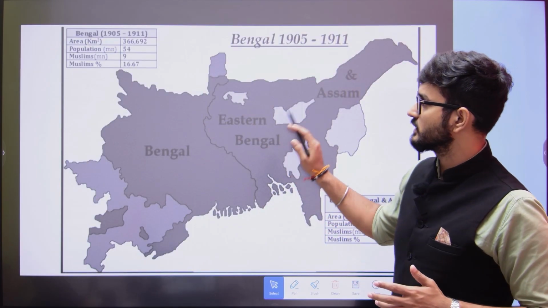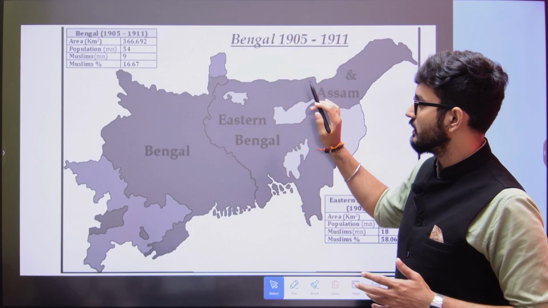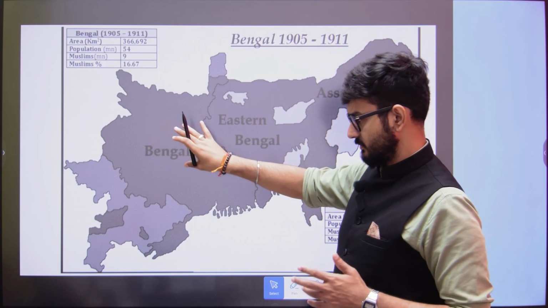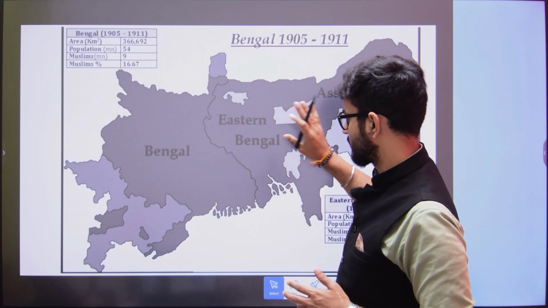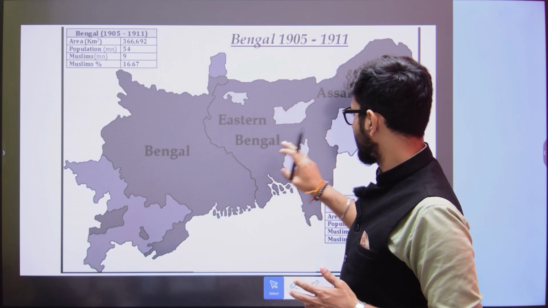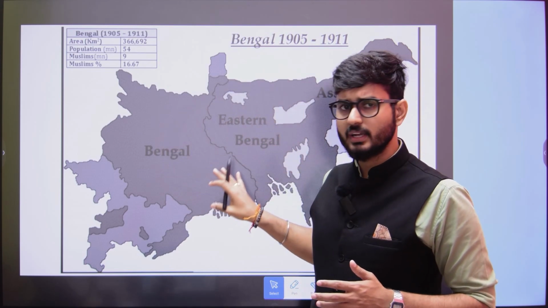Here you can see the area. At that point of time, some part of Odisha, Bangladesh, West Bengal, Assam, and other areas were all known as Bengal.